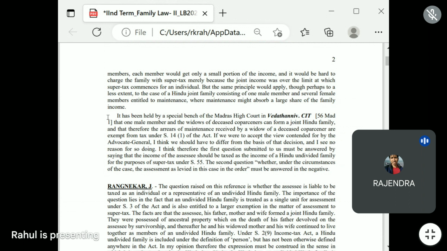Here it is written that it would be hard to charge family with super tax because the joint family income was over the limit at which super tax commences for an individual. But the same principle would apply, though perhaps to a less extent, to the case of the joint Hindu family consisting of one male member and several female members.